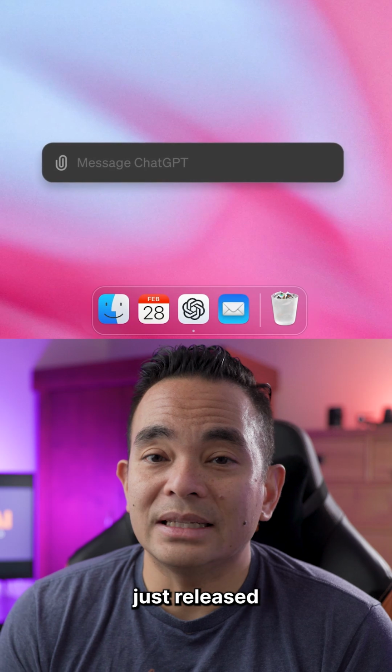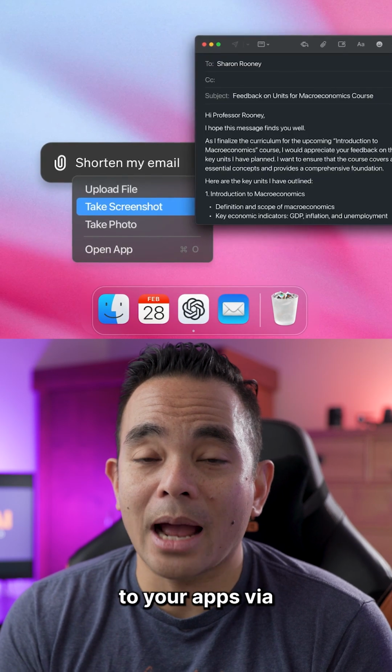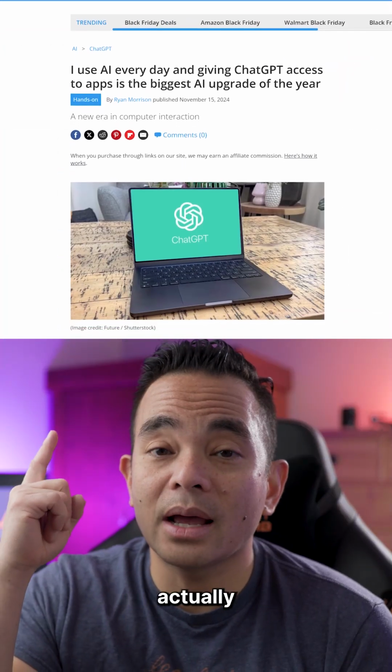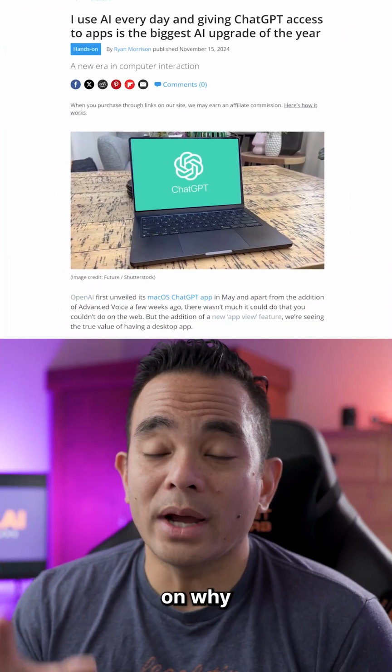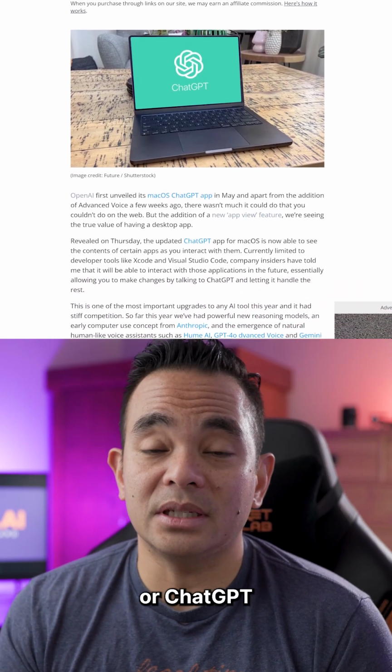So OpenAI just released this new feature that allows ChatGPT to connect to your apps via their desktop application. Ryan Morrison from Tom's Guide actually wrote this excellent piece on why he thinks it's the biggest update, I think, in AI or ChatGPT of the year.